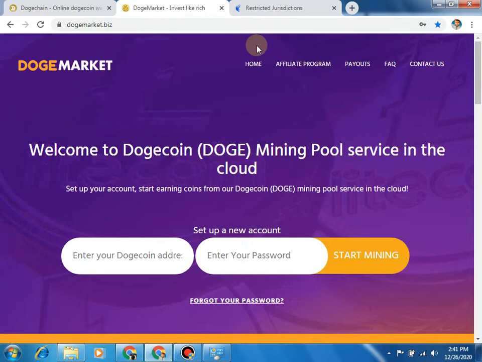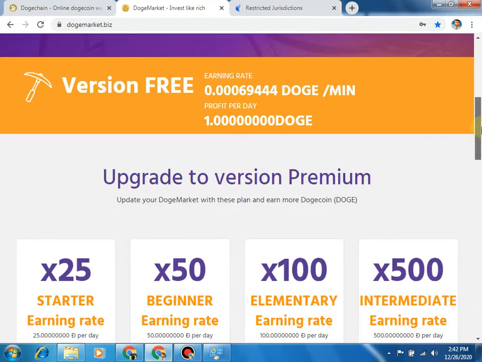Today I am going to tell you how you can mine Dogecoin. First of all, you have to click on the link which is provided in the description, and after that you will see a website like this. Let's introduce this site. This site's name is Doge Market and its domain is .biz.